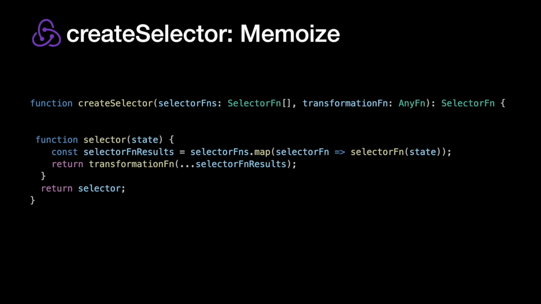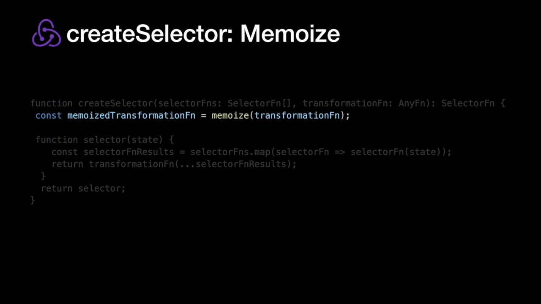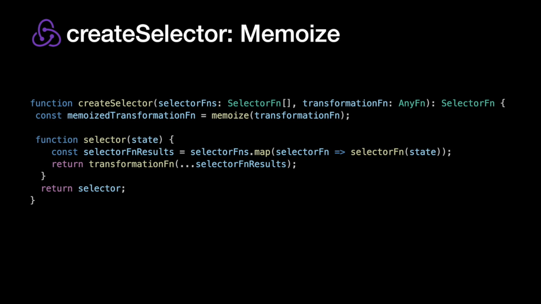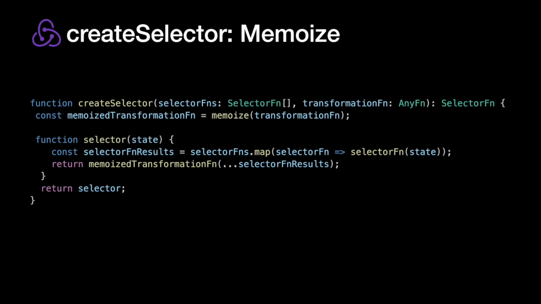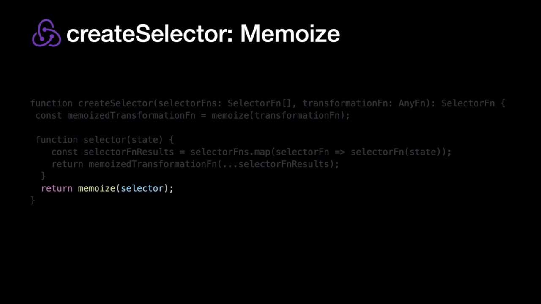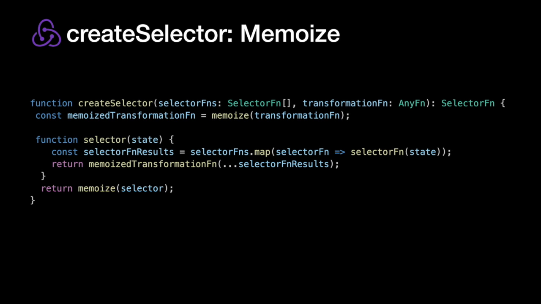So coming back to createSelector, first thing we're going to do, we'll memoize that transformation function. It'll output this memoized version of the same function. Instead of using the transformation function directly, we'll use the memoized version of the transformation function. And then last, we'll just memoize that selector function we're returning. A concept that's really essential to creating performant applications couldn't be any simpler behind the scenes.